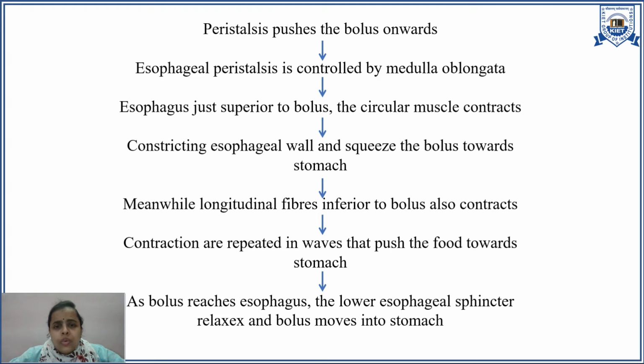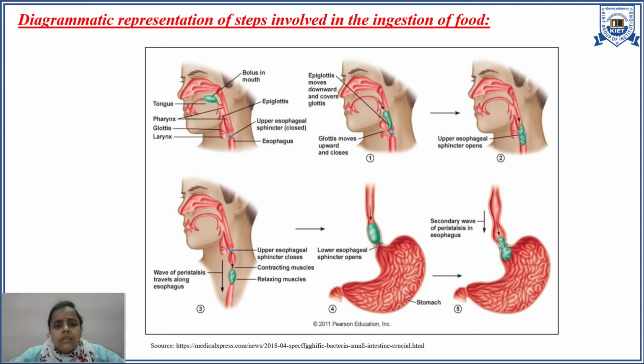In the esophagus just superior to the bolus, the circular muscle contracts. This constriction causes the esophageal wall to squeeze the bolus towards the stomach. As soon as there is a contraction in the circular muscle, the longitudinal fibers inferior to the bolus also contract. These contractions occur in repeated waves that push the food towards the stomach. As soon as the food reaches the stomach, the lower esophageal sphincter will open and the food will enter the stomach. This complete mechanism can be understood with the help of this diagram.